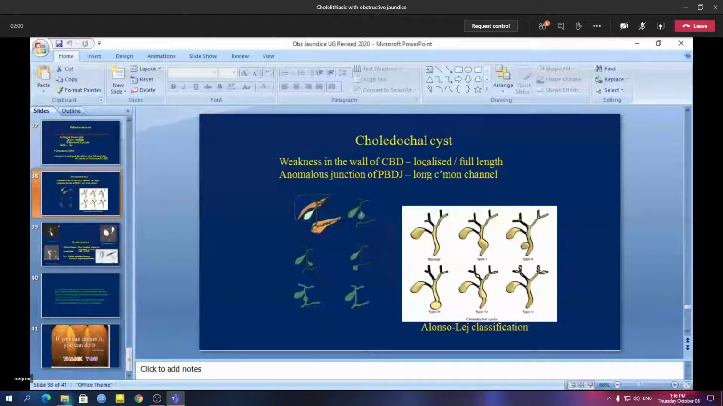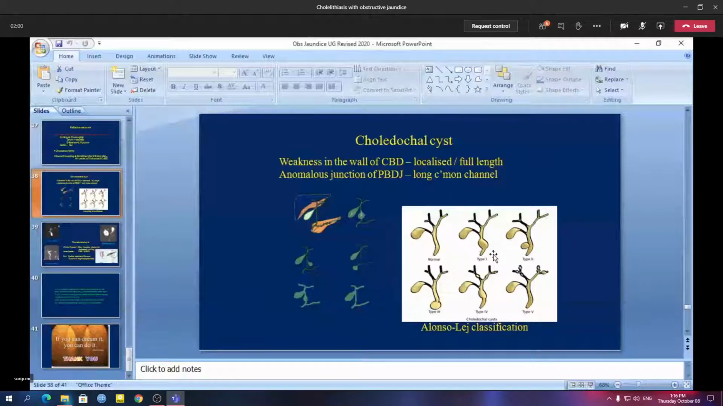There are various types of classification of choledochal cyst. There is the Todani classification, and the Todani modification of Alonso-Lej classification. There are 5 types nowadays. Another one, a type 6, is added. So remember the types.